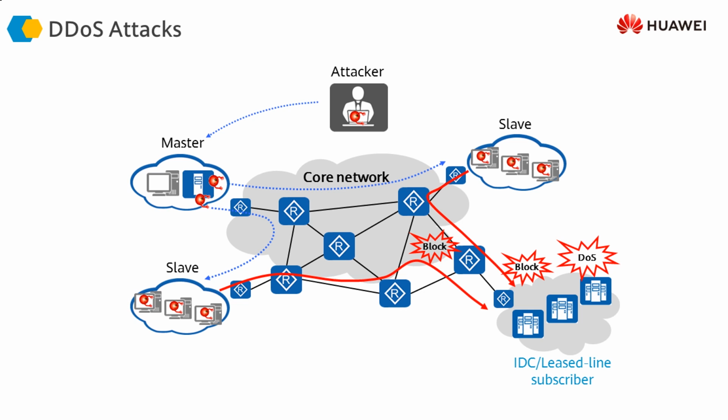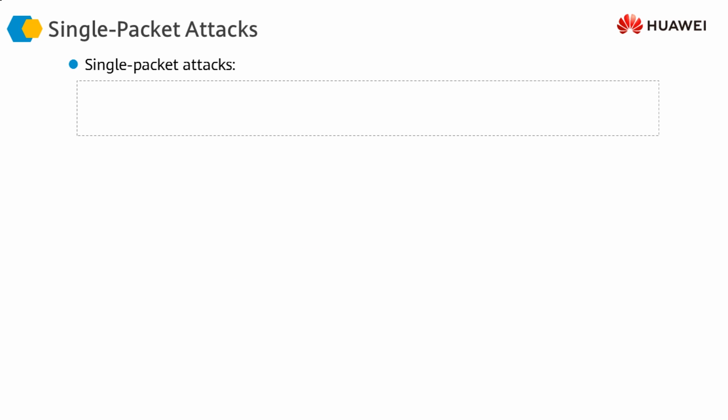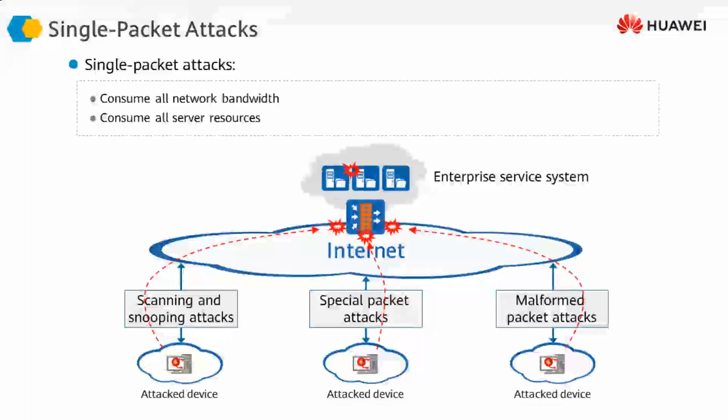But before that, let's take a look at what single packet attacks are and what are the different types of single packet attacks. Single packet attacks, once again, can also be denial of service attacks. However, the technique used in single packet attacks is that these packets exploit the different vulnerabilities of different servers, different operating systems, different protocols, and because attackers exploit those vulnerabilities, once again, the regular or routine services cannot be provided by either the network or by those servers.